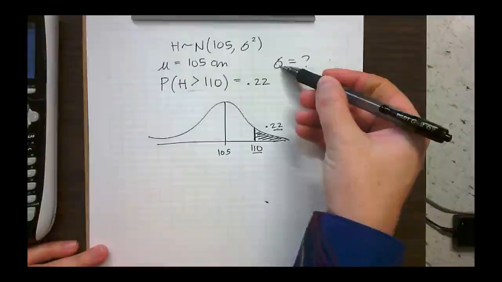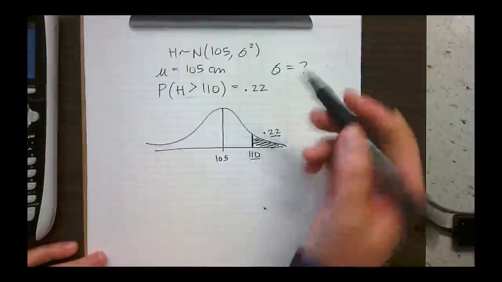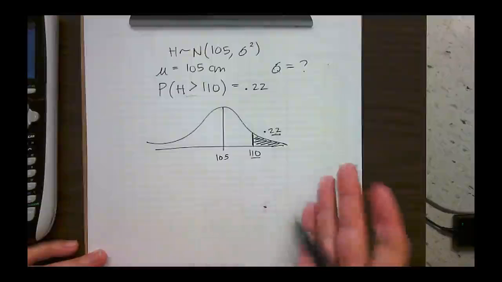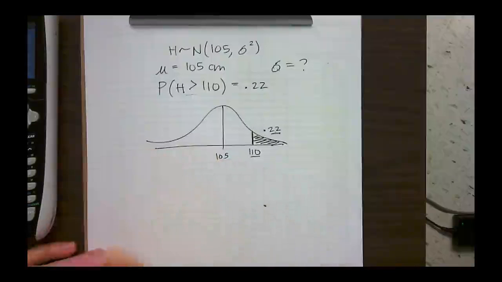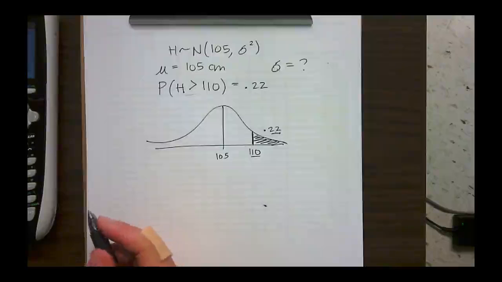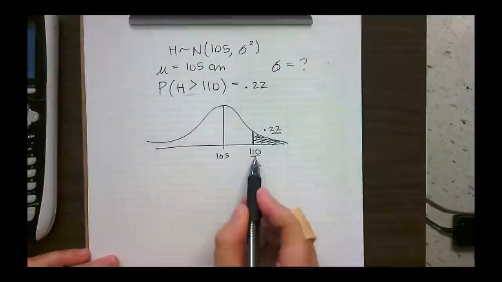Anytime you're asked to find a sigma or a mu, you should be standardizing your variables. I would want to find the z value on the standard normal distribution that applies to this number.